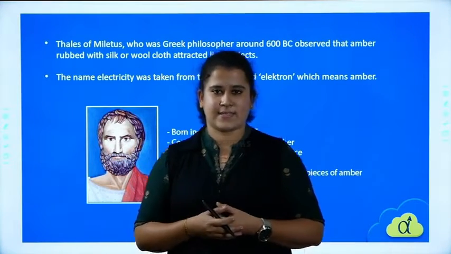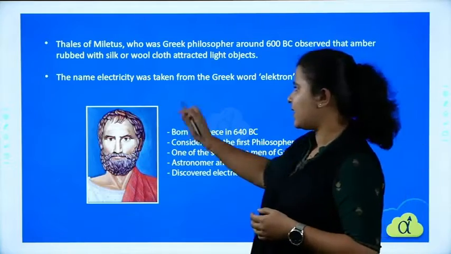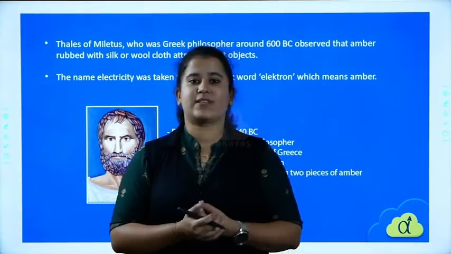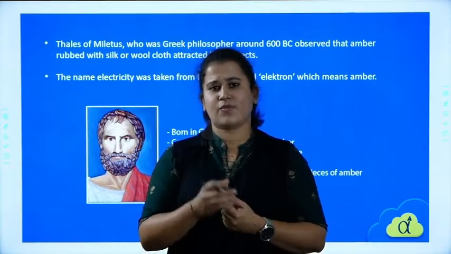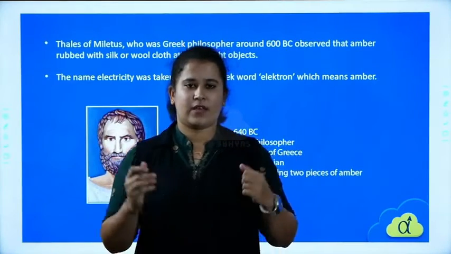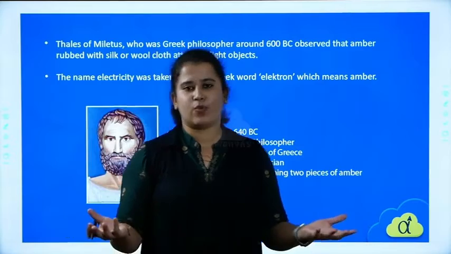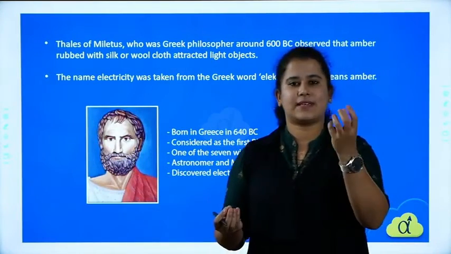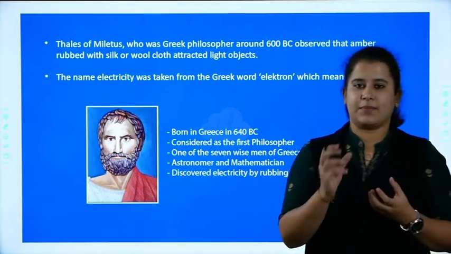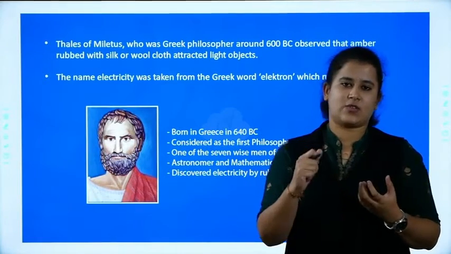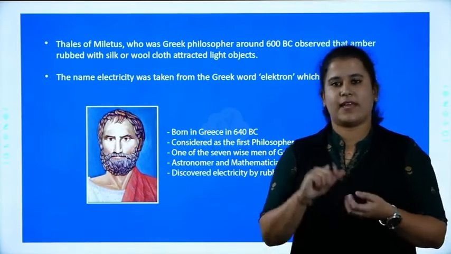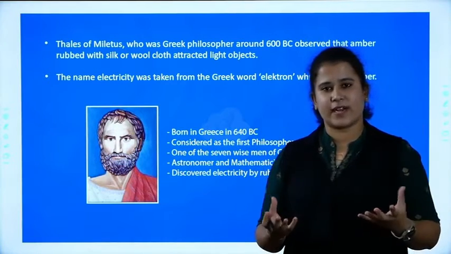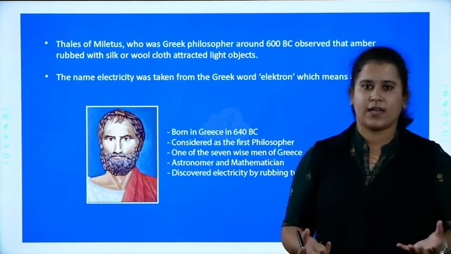So coming to the first thing, we have a philosopher of Greece whose name was Thales of Miletus. What was his idea? Usually he took amber. Amber is a material which is like a gum. He rubbed the amber, and he observed that there was some type of sound coming out.